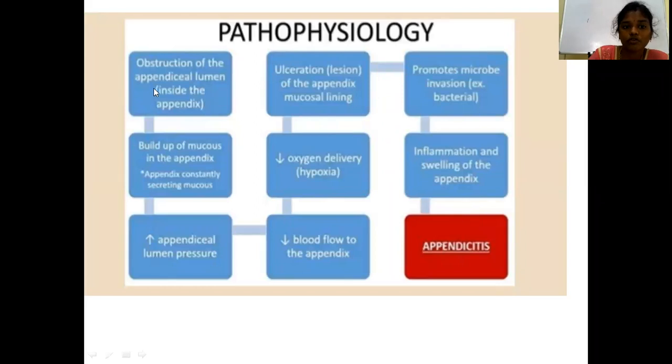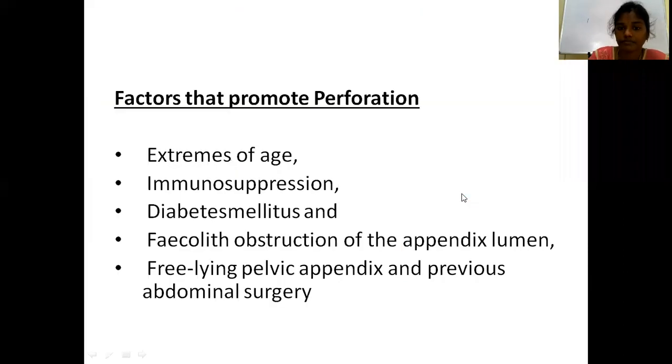Again, coming to the pathophysiology, it is obstruction, then mucus builds up, increased pressure, ulceration, vascular compromise, that is decreased blood flow, that promotes bacterial invasion, inflammation and swelling of the appendix.